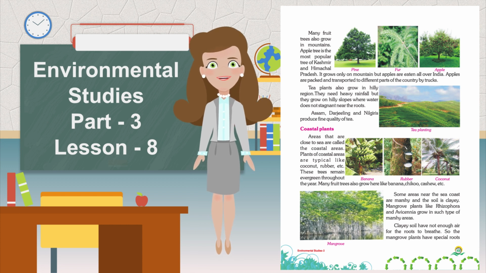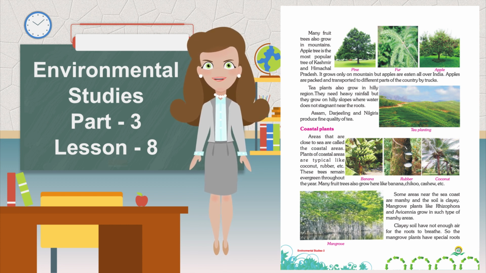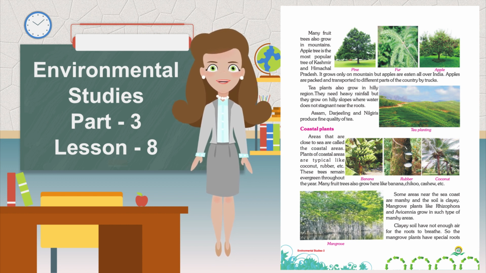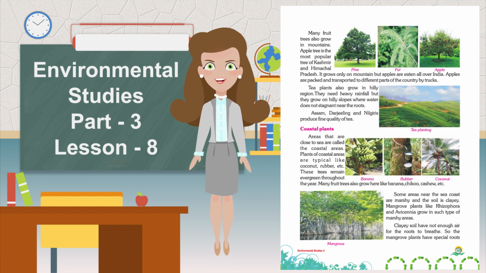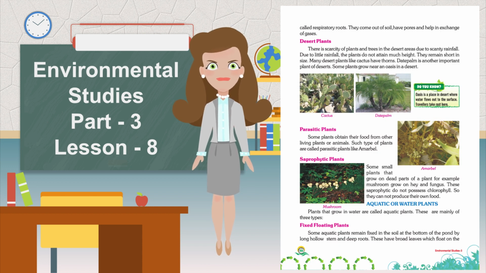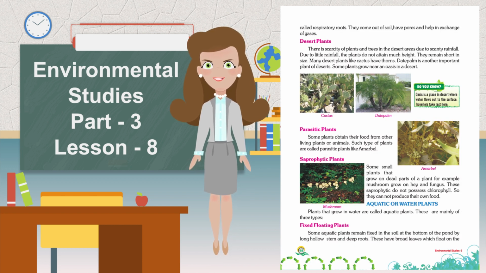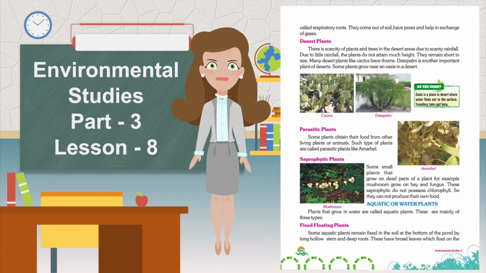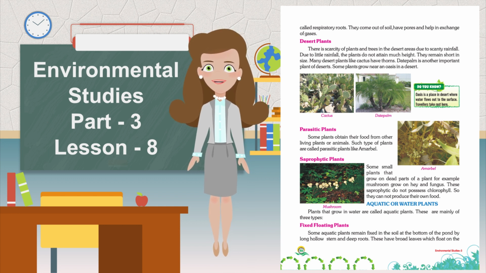Some areas near the sea coast are marshy and the soil is clayey. Mangrove plants like Rhizophora and Avicennia grow in such marshy areas. Clay soil does not have enough air for the roots to breathe, so the mangrove plants have special roots called respiratory roots. They come out of the soil, have pores, and help in exchange of gases.